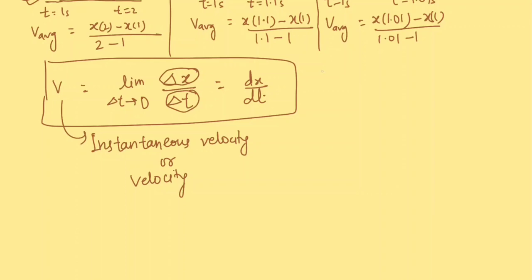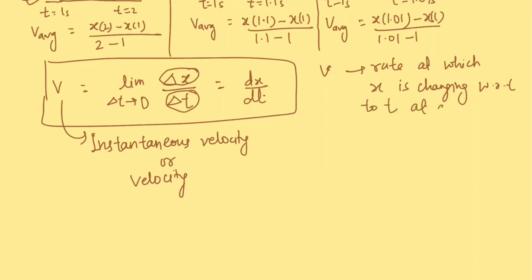So now we have seen that velocity v is the rate at which position x is changing with respect to time t at any given instant of time.